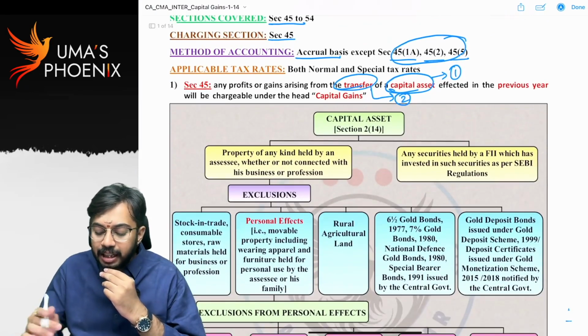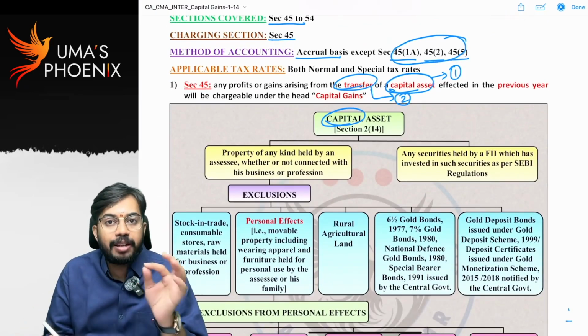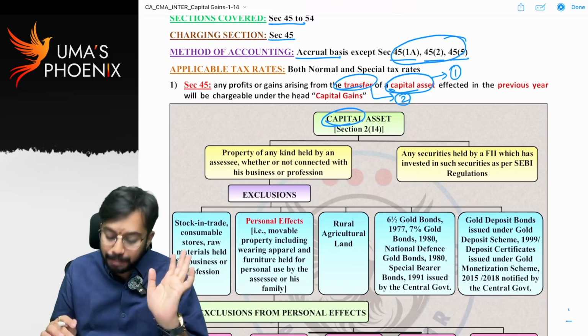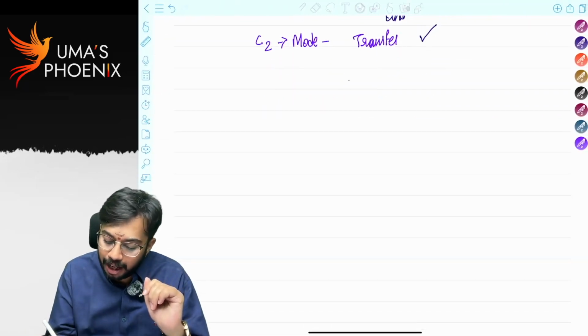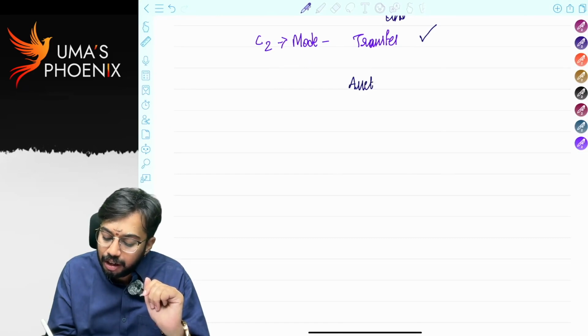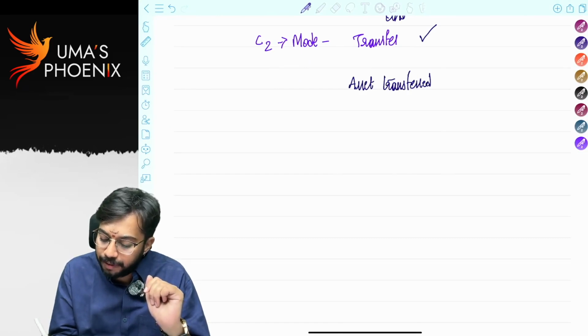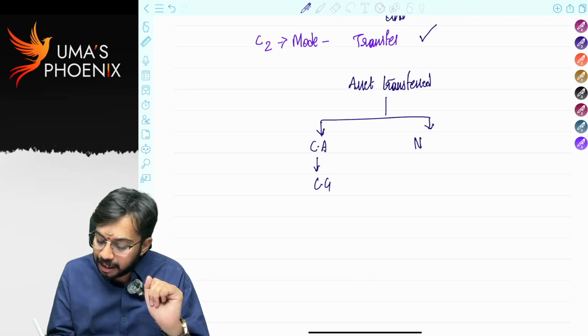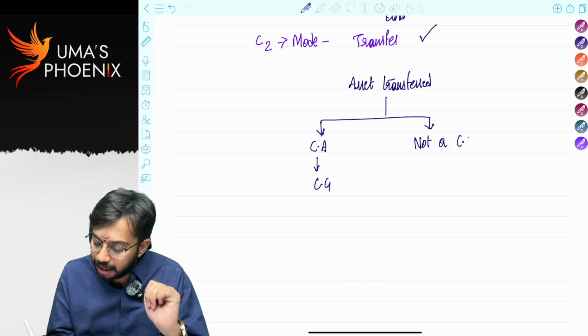First, let us see the definition of capital asset. If the asset is a capital asset, capital gains gets attracted. If the asset is not a capital asset, capital gains will not get attracted. So whenever an asset is transferred, you have to check the asset transferred. If it is a capital asset, then capital gains will get attracted. If the asset transferred is not a capital asset, then capital gains will not get attracted.